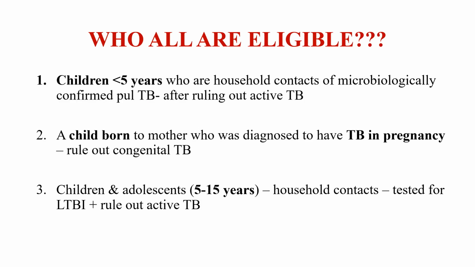Then the eligible persons: number one is children less than 5 years who are household contacts of microbiologically confirmed pulmonary TB. They may continue to be given TB preventive therapy after ruling out active TB according to current national guidelines. This is the number one, that is children less than 5 years who are household contacts of microbiologically confirmed TB. And another thing is we have to rule out active TB before starting